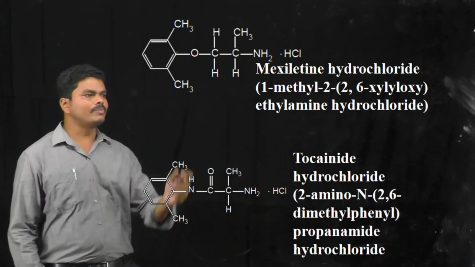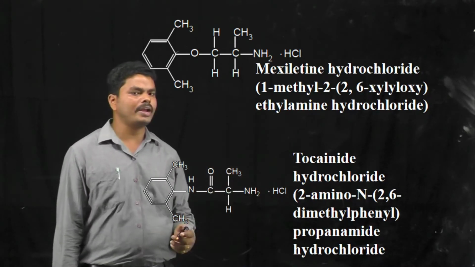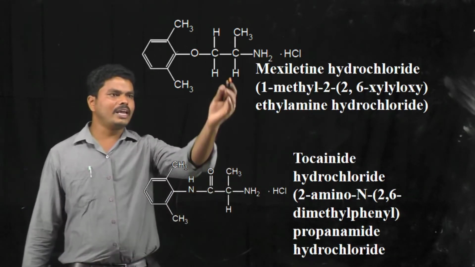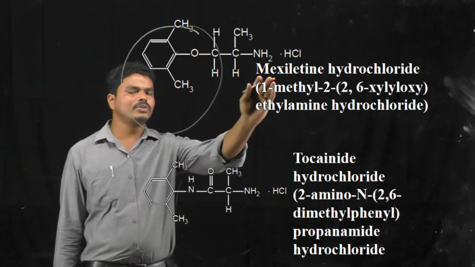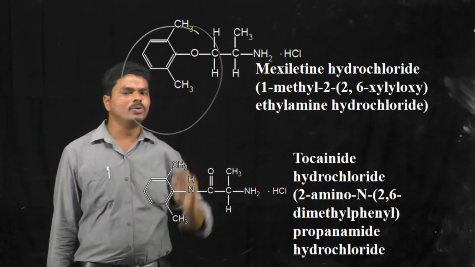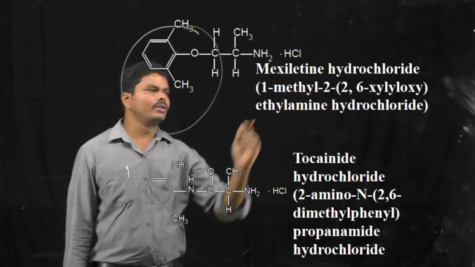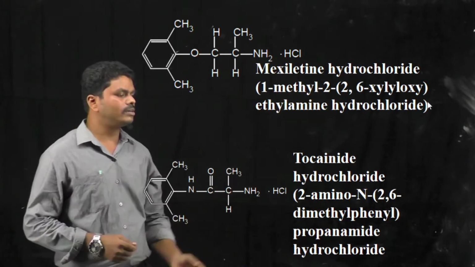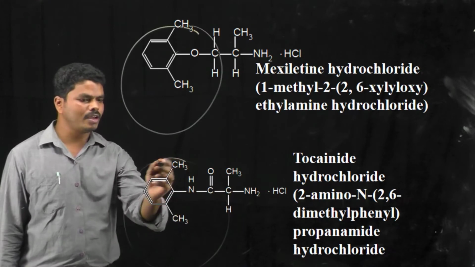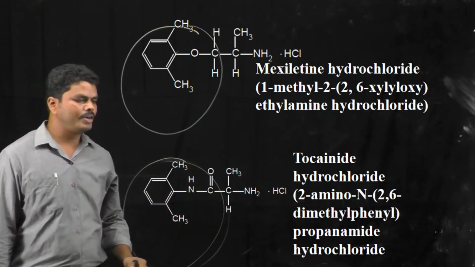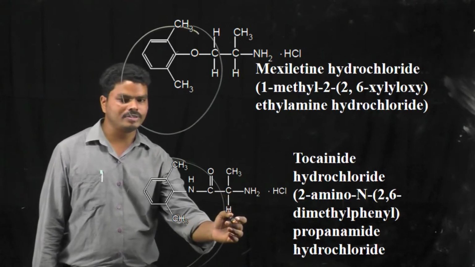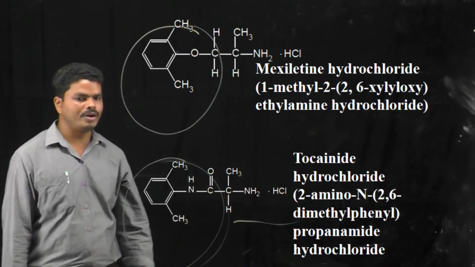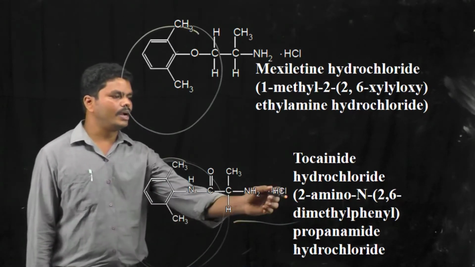When seen the chemical structure of mexiletine hydrochloride, it consists of the xylene moiety as in lidocaine, which is attached to an ethoxy amine group, and it also has hydrochloric acid. In case of tocainide hydrochloride, it also has the meta-xylene moiety, and to this a propanamide moiety is attached along with the hydrochloric acid.